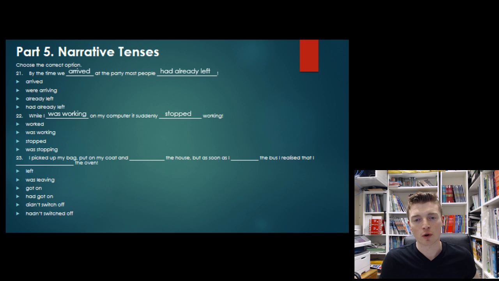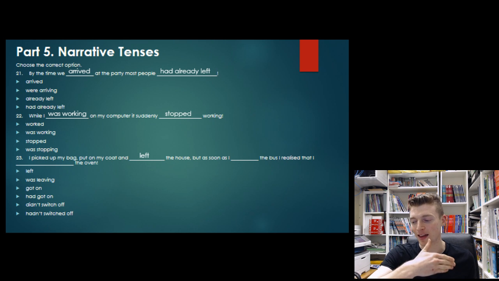Okay. When I left the pub, it was snowing. So in this case, was snowing is the longer action in the past, and leaving the pub is the shorter action. Number 3: I picked up my bag, put on my coat, and left the house. So here we've got consecutive past actions, one action after the other. And to express this, we just need to use the past simple.